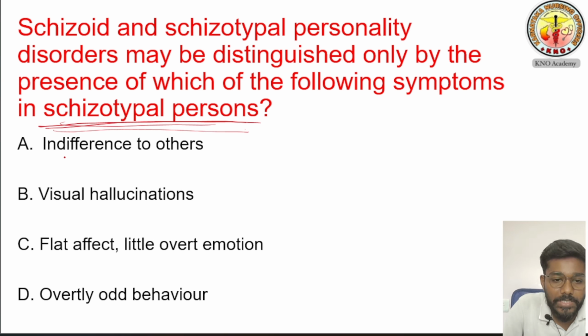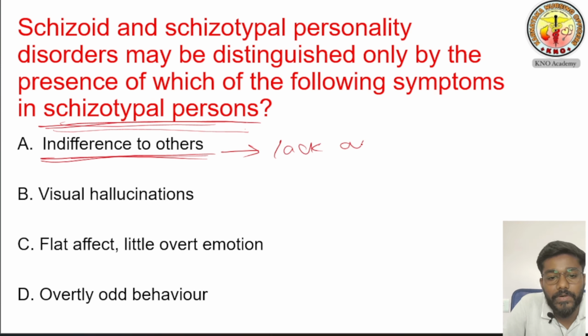See, indifference to others. What is indifference to others? I have explained in schizoid personality disorder. There is a lack of interest. There is no interest in people. That's why this is a schizoid personality disorder. So visual hallucinations, there will not be visual hallucinations. Flat affect and little overt emotions.